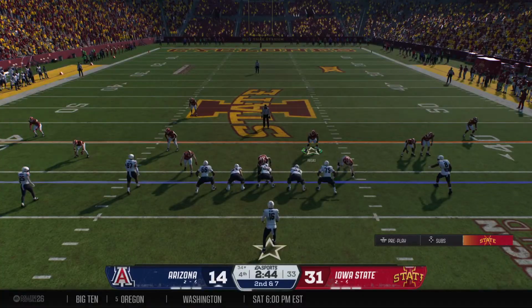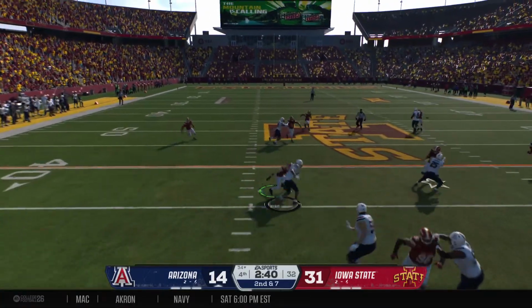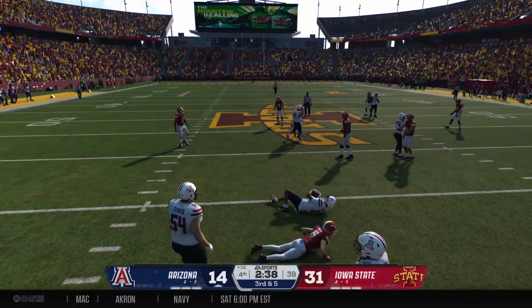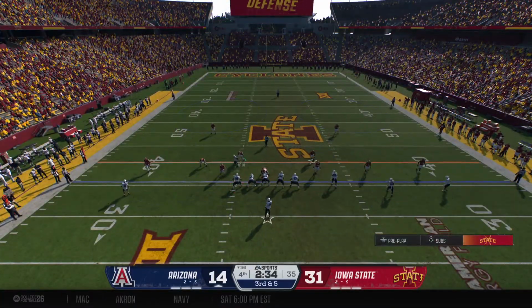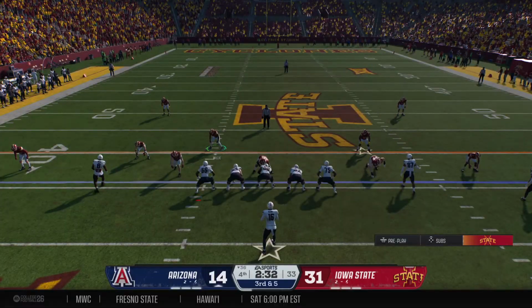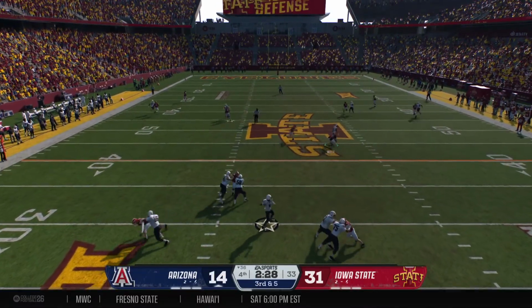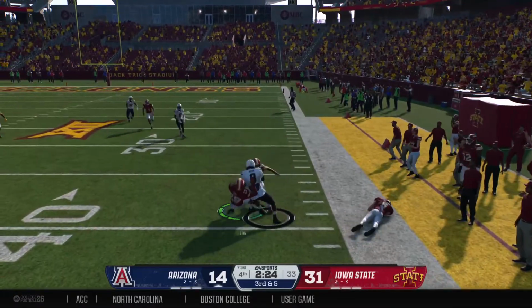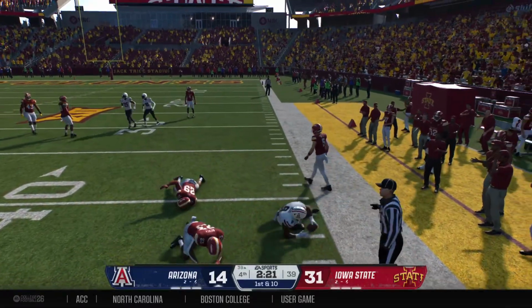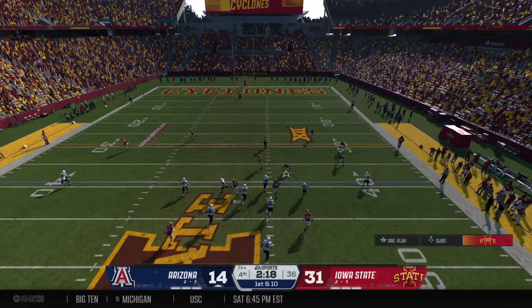Arizona in a hurry. And this offense just hasn't found a way to kind of open it up. They haven't found those explosive plays. It feels like the defense is kind of strangling them and staying really close to the line of scrimmage because of their lack of big play ability over the top. This offense has to dial something up. Throws to the tight end. A strike downfield. They've got it inside the 40 at the 39 as they pick up the first down.